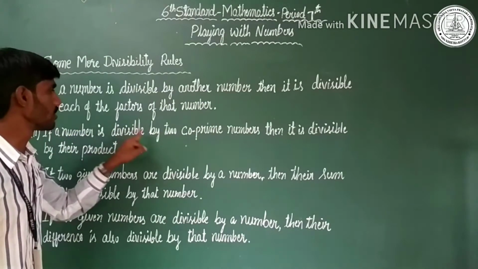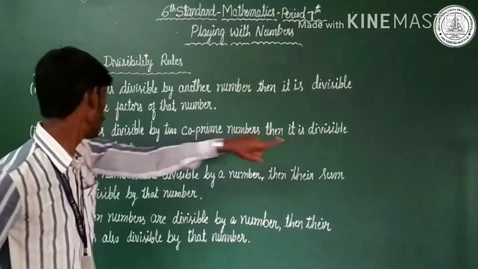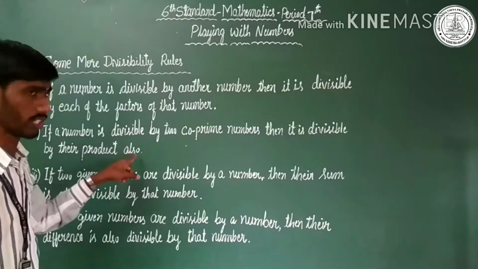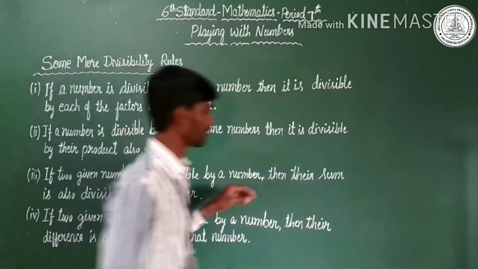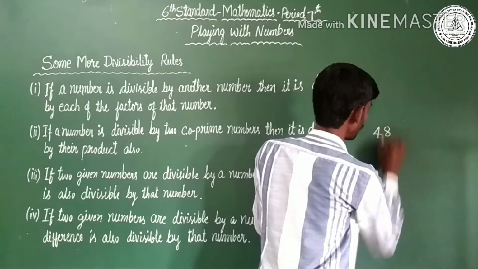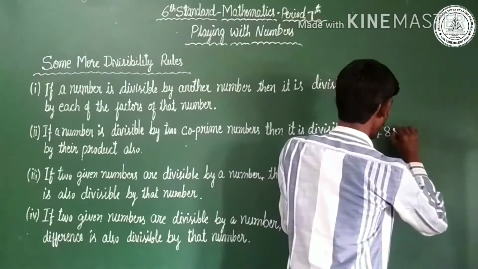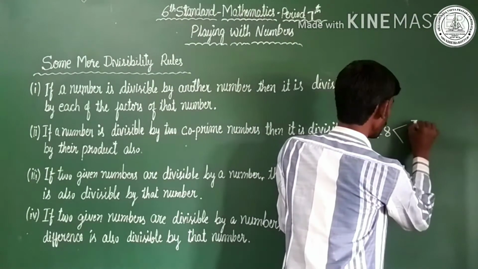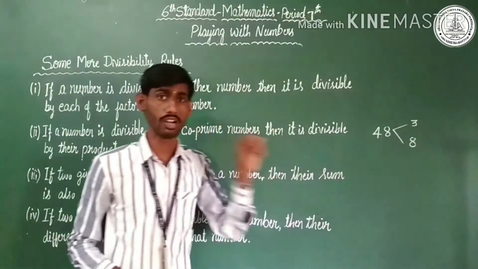If a number is divisible by 2 co-prime numbers, then it is divisible by their product also. Let us take an example of 48. 48 is divisible by 3 as well as 8. 3 and 8 are co-prime numbers.